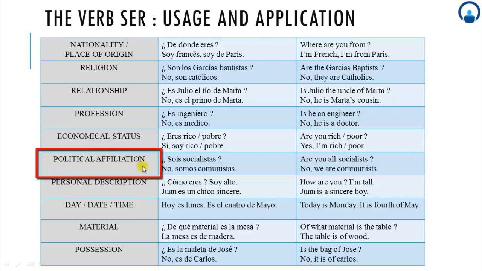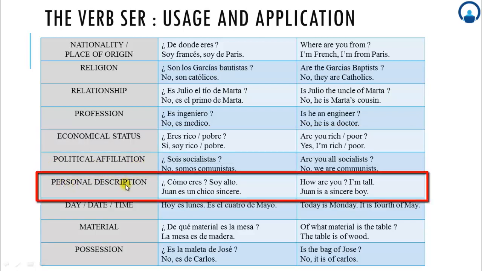Same goes for the political affiliation, personal description. As I said, if you are asked how are you while using the verb ser, then you have to say about your description, how you look, how you are, and you don't have to answer about your status, that I am fine or I am sick. No, that's not the answer, because I am asking you about the fixed state of yours. If I say that I am fine or I am tired or I am sick, those are not the fixed states. I am asking you como eres.